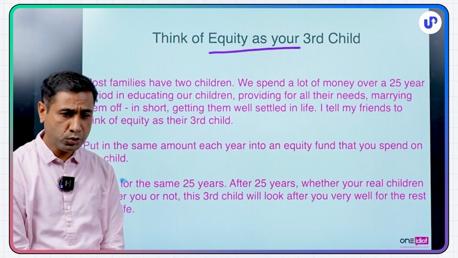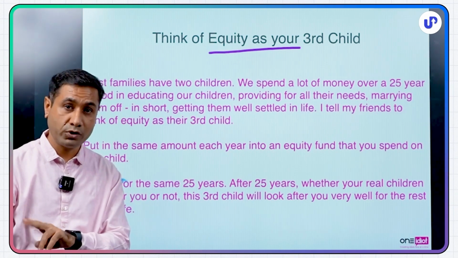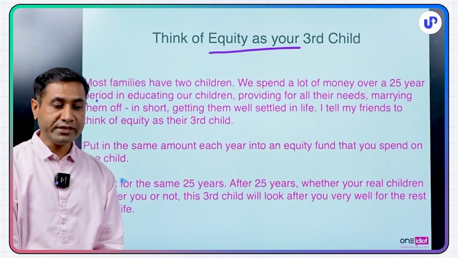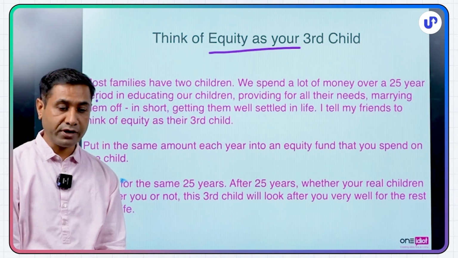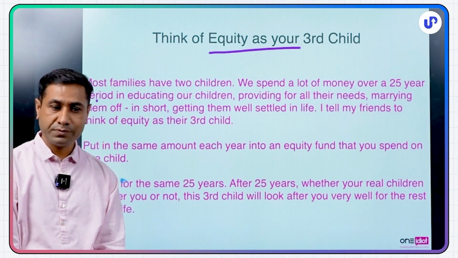I tell my friends to think of equity as the 3rd child. So if you have 2 children, think of equity as your 3rd child. Okay. If you have 1 child, think of equity as your 2nd child. Put in the same amount each year into an equity fund that you spend on 1 child. Do that for the same 25 years.